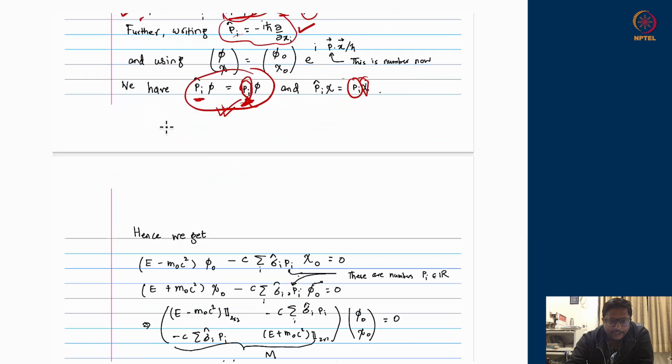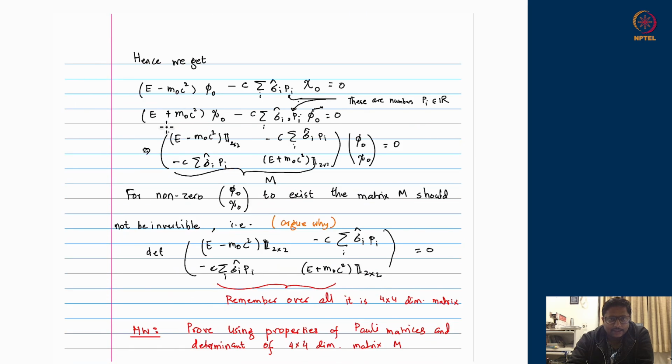So what we will get is E minus m naught c square times phi naught would be equal to c times sigma i, eigenvalue p i this time, times chi naught. Remember, psi had become constant phi naught, constant chi naught times the plane wave e to the power minus i e t plus p dot x upon h bar, everything upon h bar.